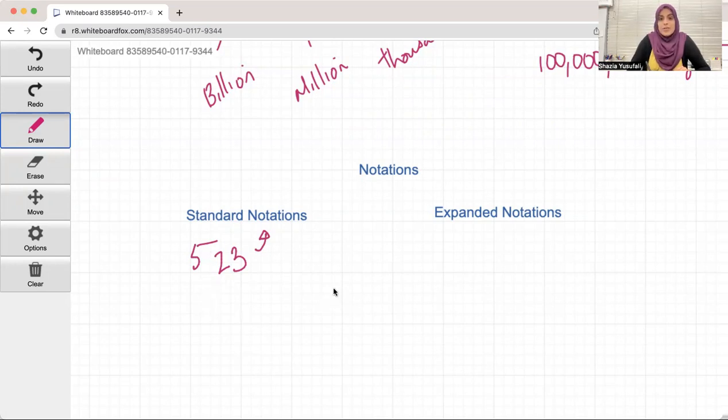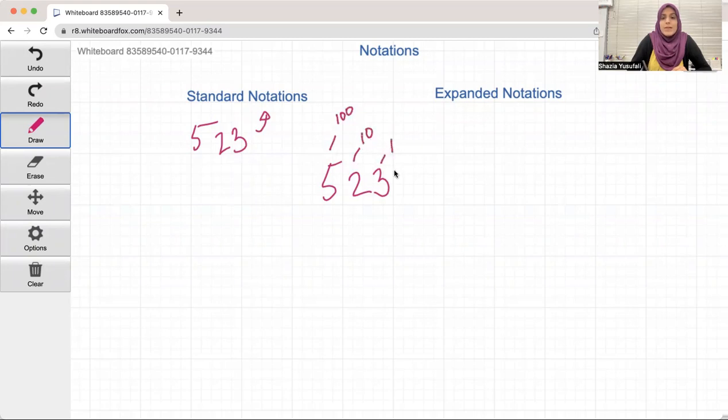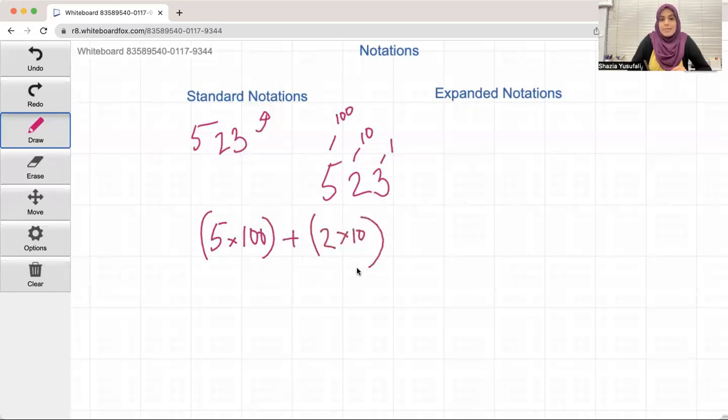Okay, so let's go ahead. And if I were to write 523, okay, I'm going to move this up. What is 5? 5 is in the hundreds place. 2 is in the tens place. 3 is in the ones place. So this is actually 5 times 100 plus 2 times 10 plus 3 times 1. This is the expanded notation.